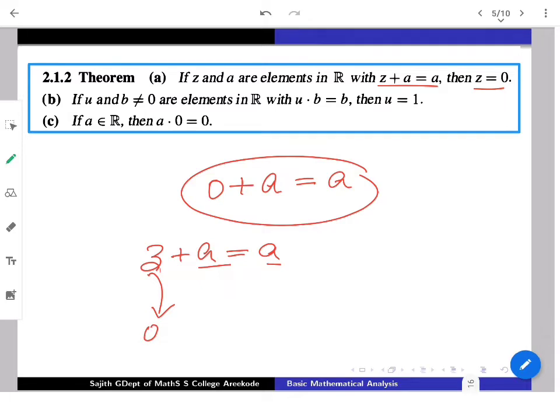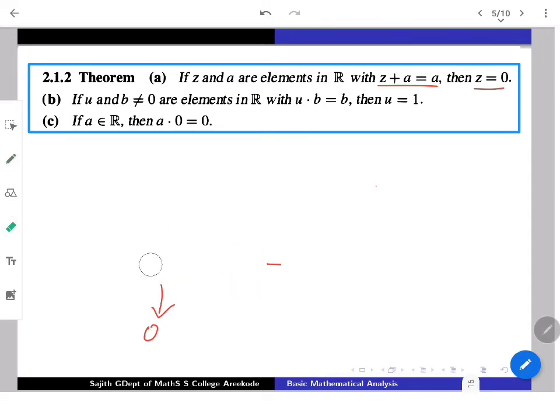So that actually follows very easily from the field axioms, just by using them. So how to prove that? Such proofs are the real essence of analysis. We have only 12 axioms which govern the field axioms on R, nothing more than that. So we just have the freedom to use those, nothing more. How can you use all these things? The only thing given additionally is Z plus A is A. So let us try to look at how the proof goes.